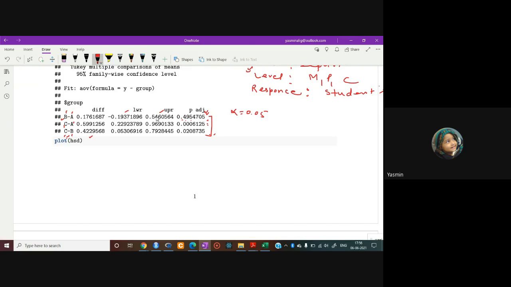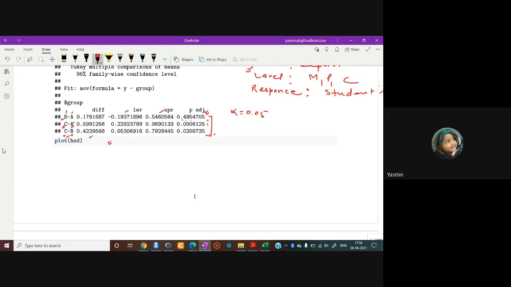It means these two groups are significantly different from each other. In ANOVA, I gave the conclusion that at least one group is significantly different, that is, you have more than one group significantly different from each other. Here you come to know which groups are significantly different. So group 1 and group 3, group 2 and group 3, meaning the first type of fertilizer and the third type of fertilizer are significantly different from each other. Second and third type of fertilizer are significantly different from each other, right? This is the numerical summary.